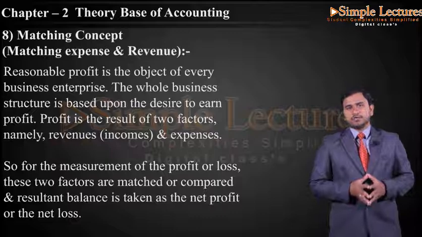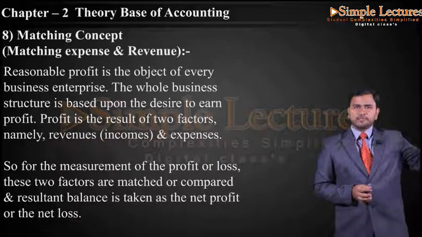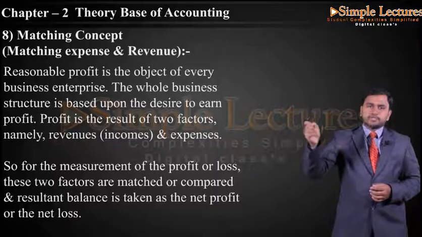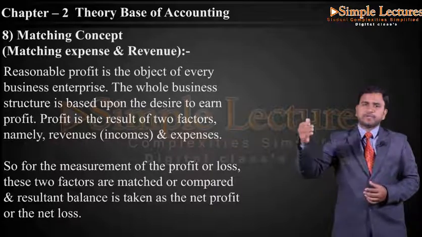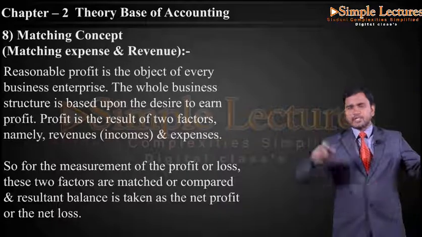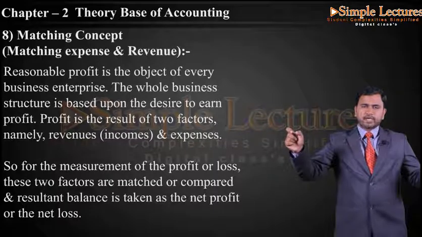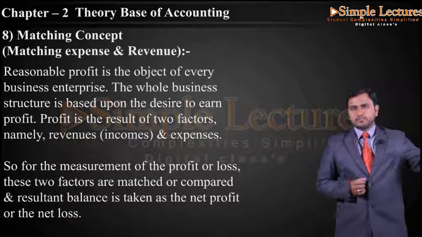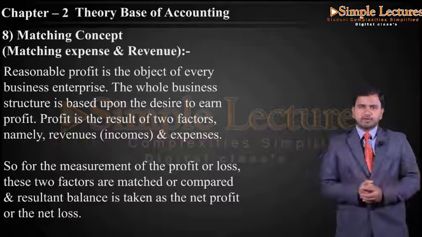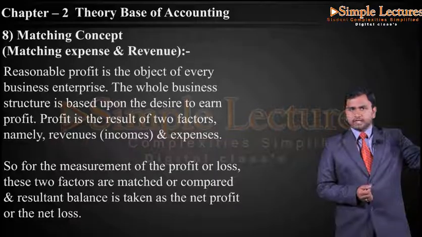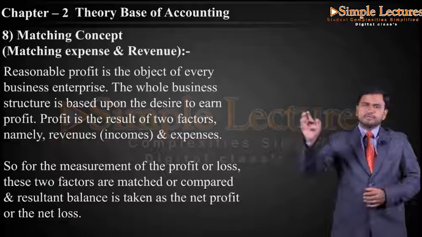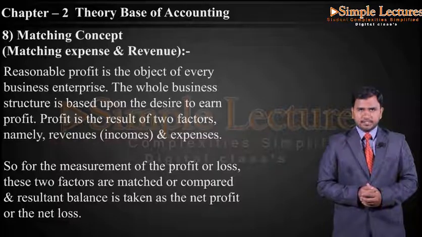So now let us take a small example here. If we have profit of 50,000 and we have rent which is prepaid. The rent is for the next year, we have paid in advance 20,000. So this year profit we have 50,000, and this 20,000 prepaid rent we have, we cannot deduct from the profit of this year. This will remain as an asset, where next year it will be deducted from the profit. This year profit will be there as it is, 50,000. It is not going to be deducted for the expenditure which is meant for the next year.